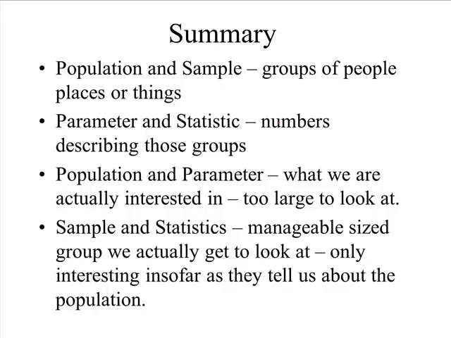So population and parameter are the group of people, places, things, and the description of that group that are what we actually are interested in. But it's a group usually that's way too large to look at. The sample and the statistics are about this small group of people, places, or things that we actually get to look at that we hope is representative of what's going on in the population.